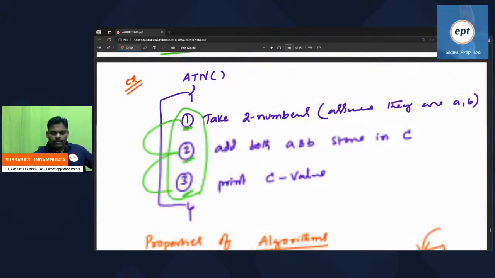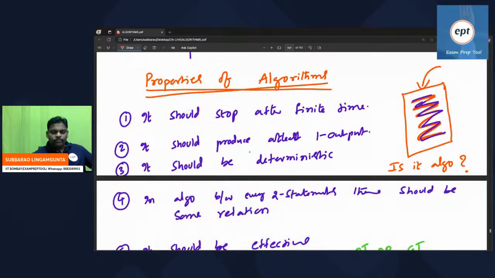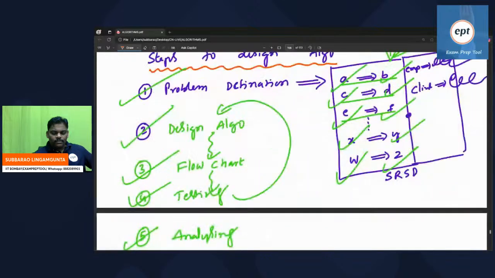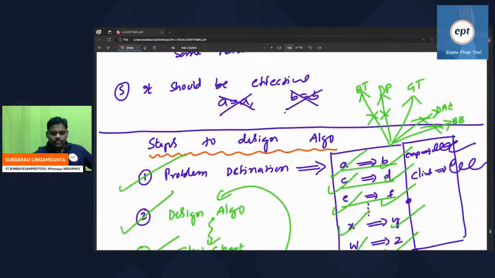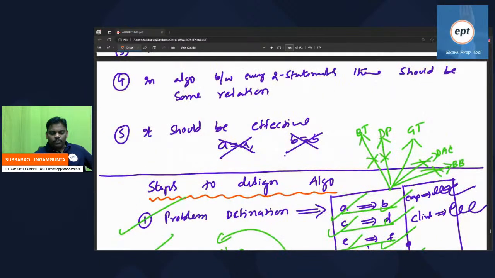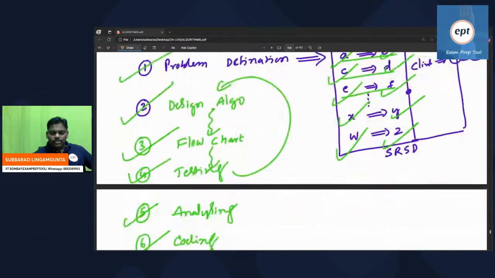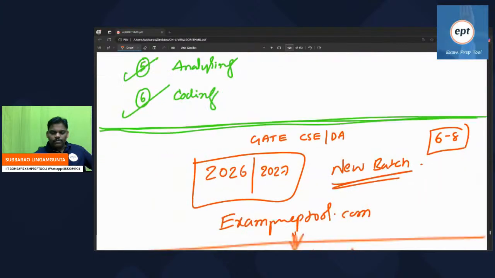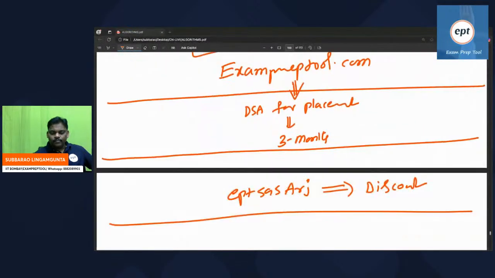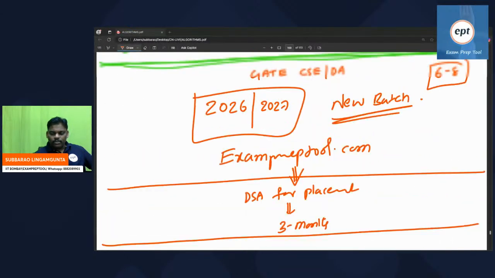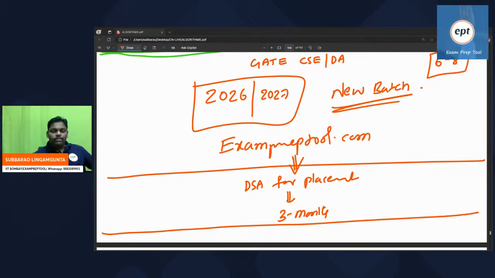Yesterday we did until here: algorithm definition, properties, and steps to design algorithm. Now let me start everyone. I'm starting today's class.